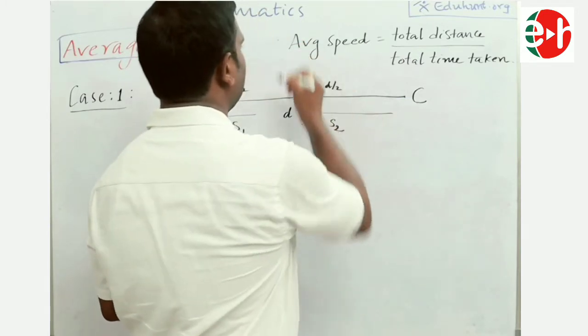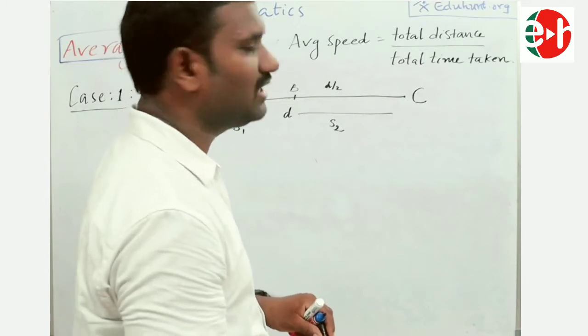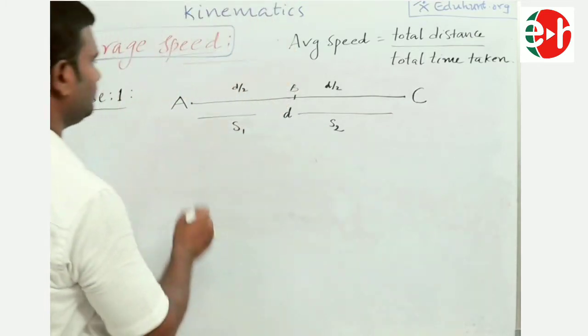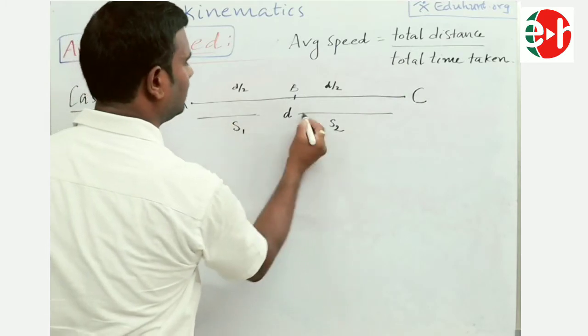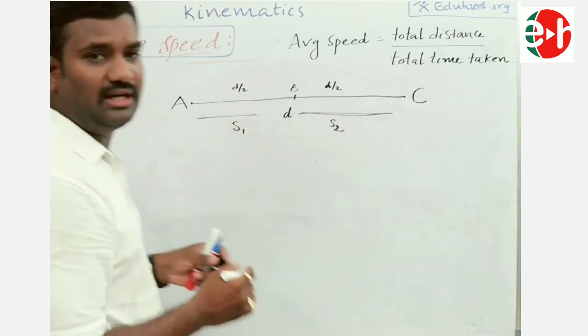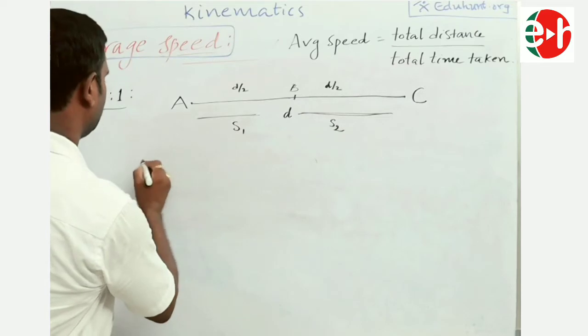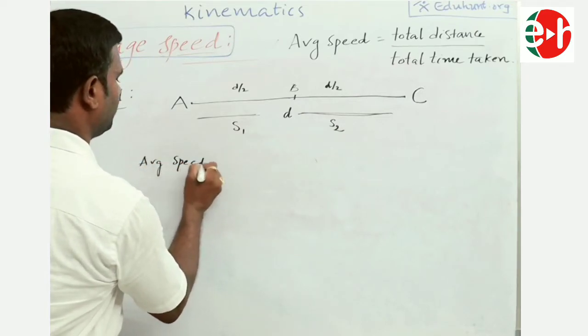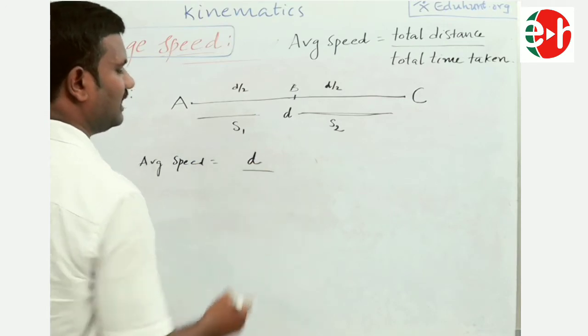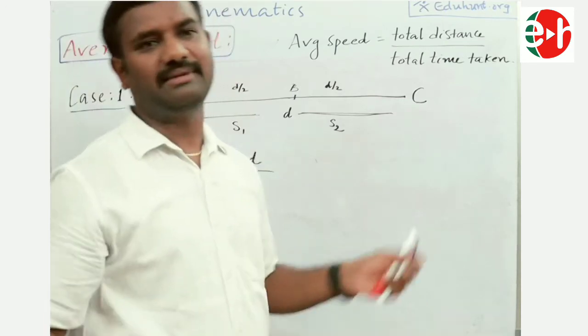Use the standard formula. Average speed equals total distance by total time. D is our total distance. So average speed is equal to total distance D divided by time. What is the time taken?